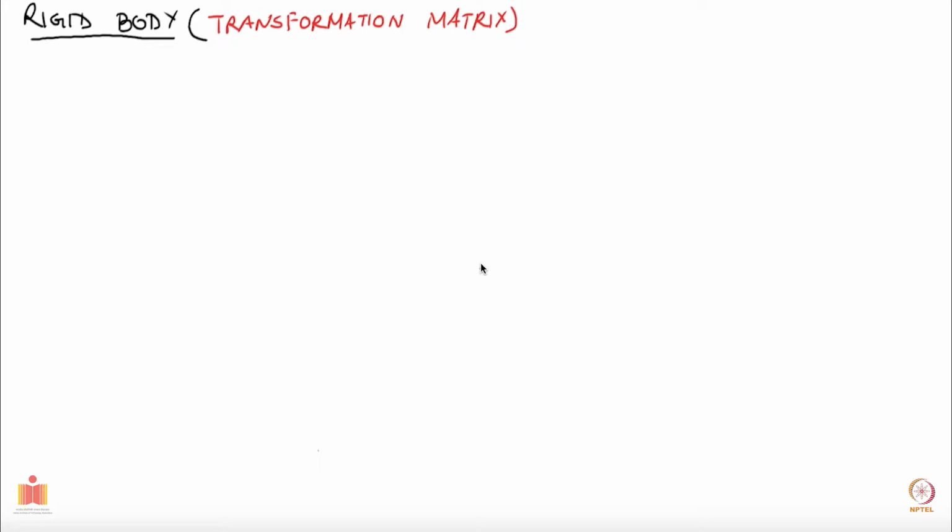Let's continue our discussion on rigid bodies. Last time we were looking at the transformation matrix, and as I have said on previous occasions, whenever we see a matrix, we should immediately ask what its determinant is, what its trace is, what the eigenvalues and eigenvectors are, and such questions. That's what we are going to do in this video. So I will give a subtitle to this just to emphasize that such questions we should be asking.